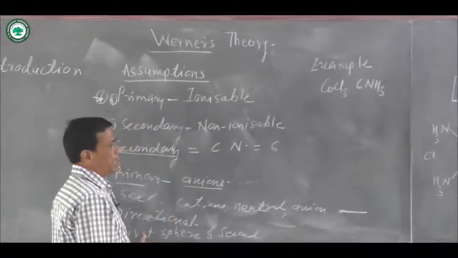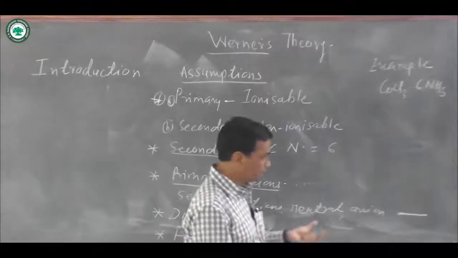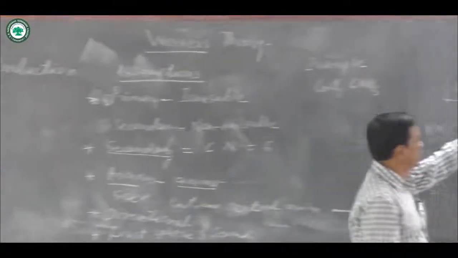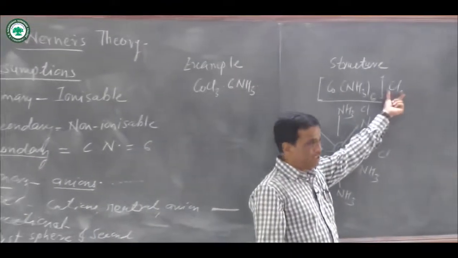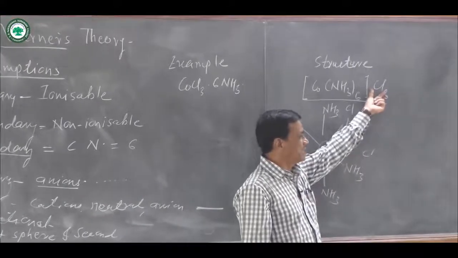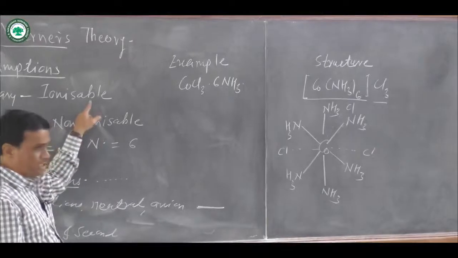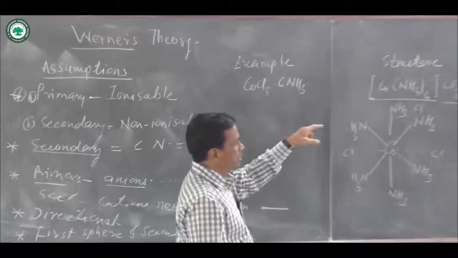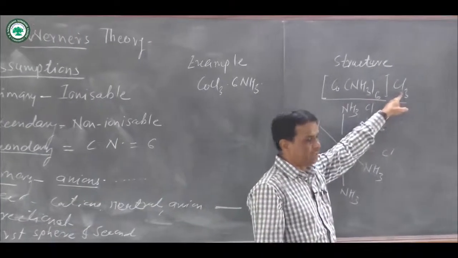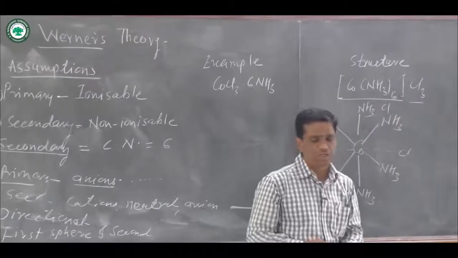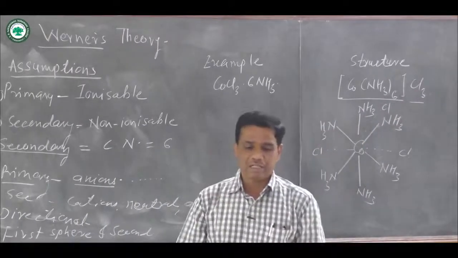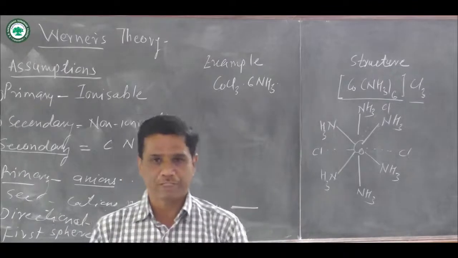In the first sphere, ionization does not occur, but in the second sphere, 3 chloride ions are there, and here 3 Cl- are formed, and you know that primary valencies are ionizable valencies. They are shown by dotted lines, and those are the assumptions of Werner's theory.